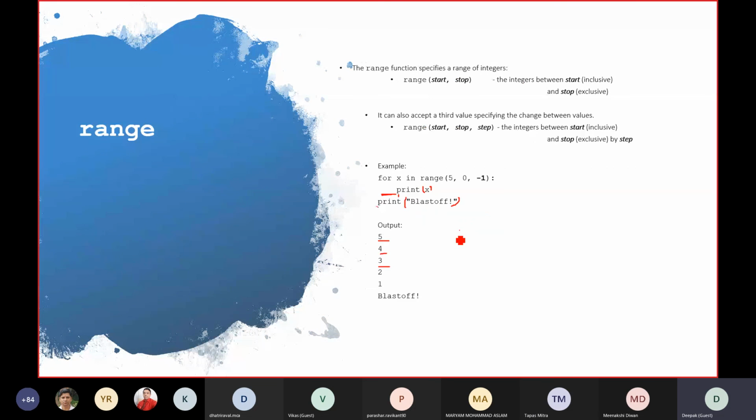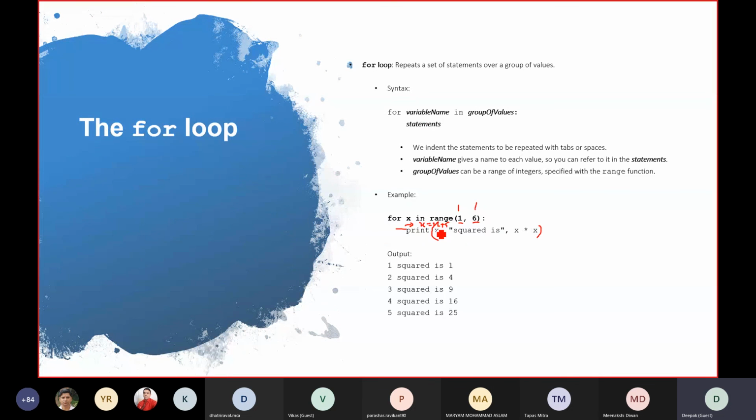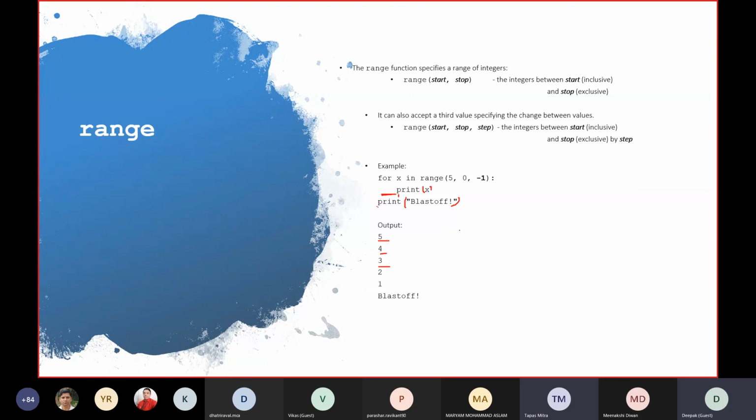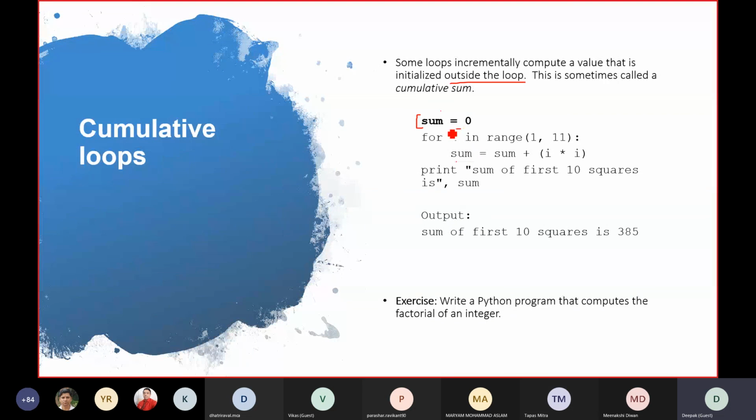The difference between here and there is that there we were doing the whole function internally. That x is initialized there and working inside the loop, but here you can initialize the value outside the loop also. So for example, we are initializing sum equal to 0. For i in range 1 to 11, sum equal to sum plus this.